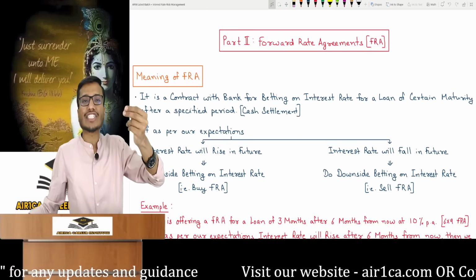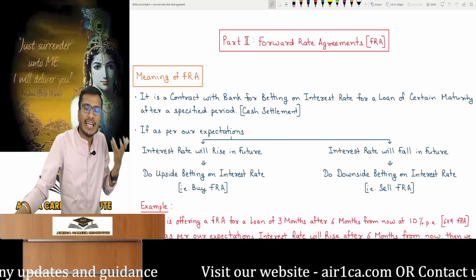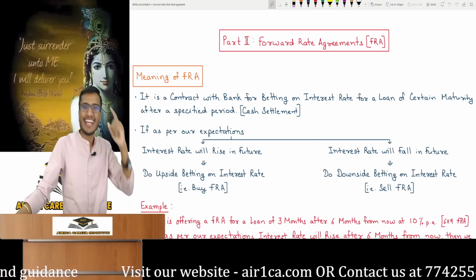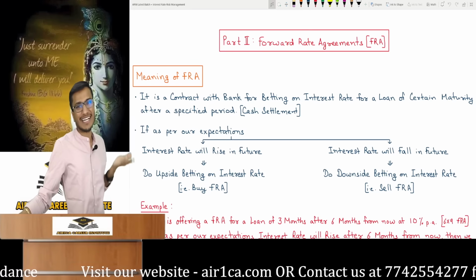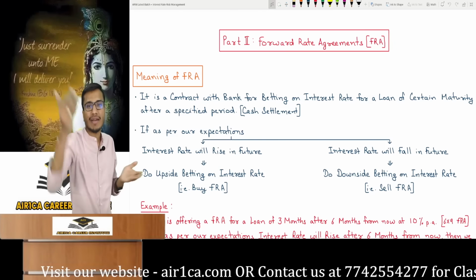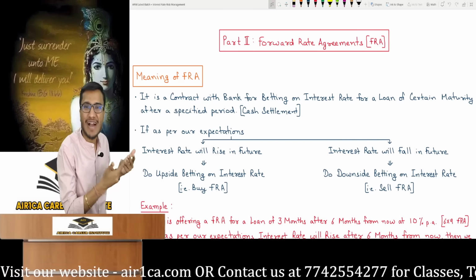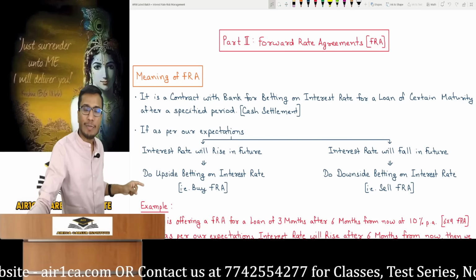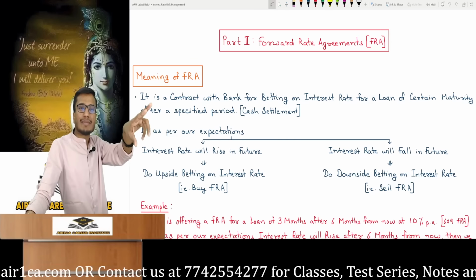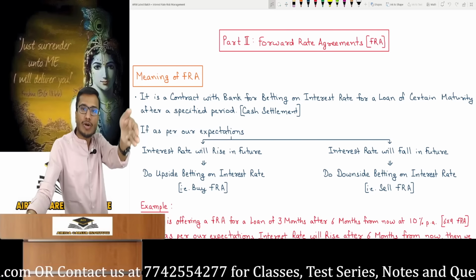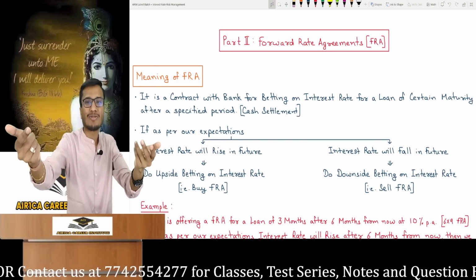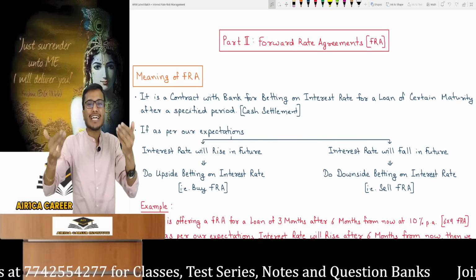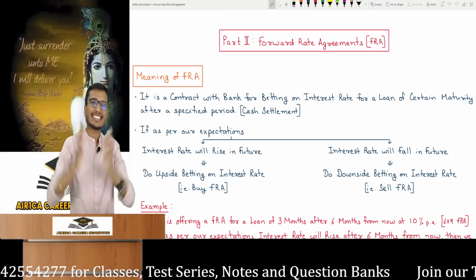If we have an expectation, a feeling or a fear that the interest rate will truly rise in the future, then what should we immediately do in an FRA? We should consider upside betting. If I feel the interest rate will rise in the future, I should do upside betting, as it means a contract to buy. In derivatives, a contract to buy signifies upside betting. To buy FRA. Similarly, if I feel the interest rate is going to fall in the future, then I will place a downside bet on that movement. A downside bet means a contract to sell, which means selling an FRA.